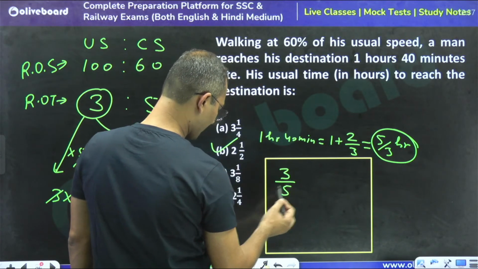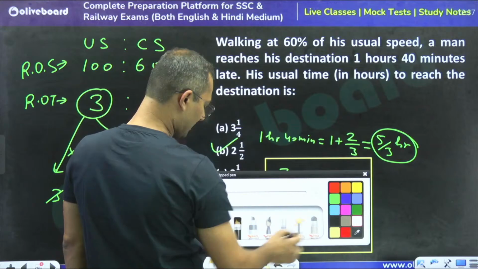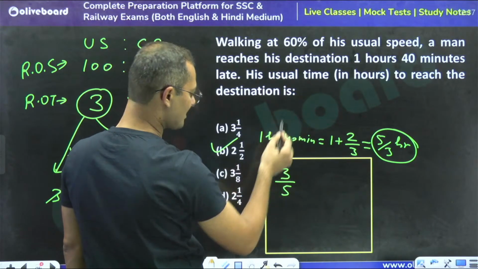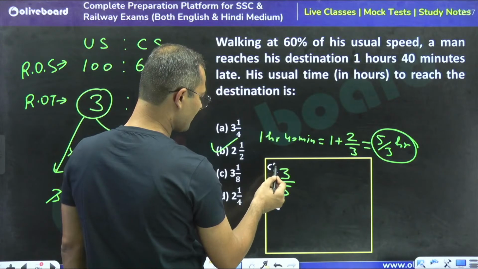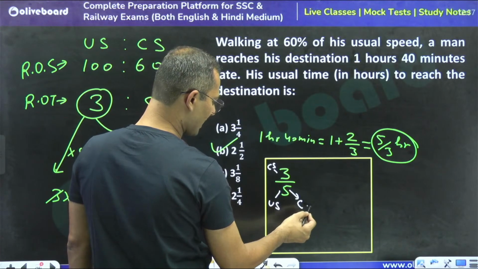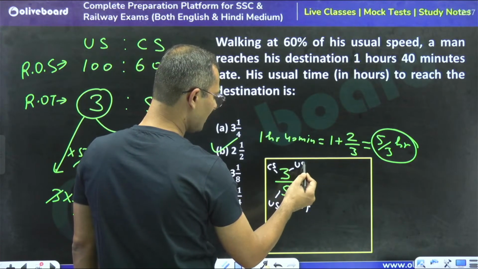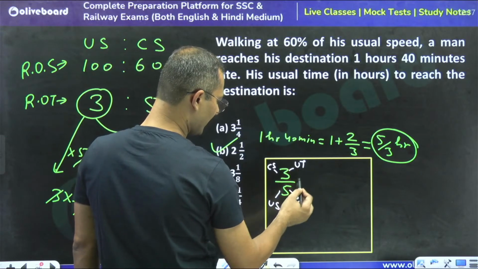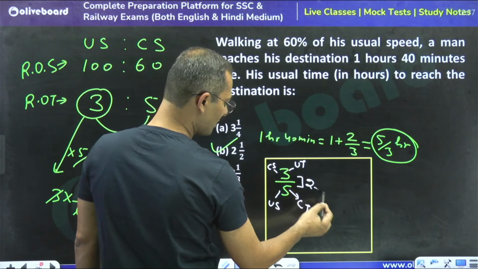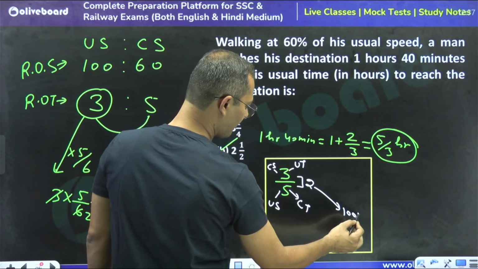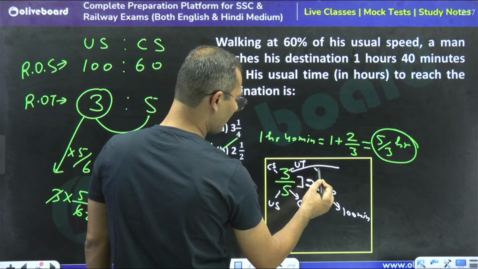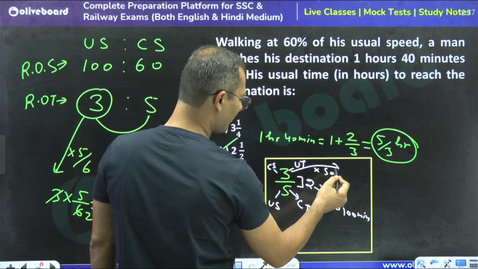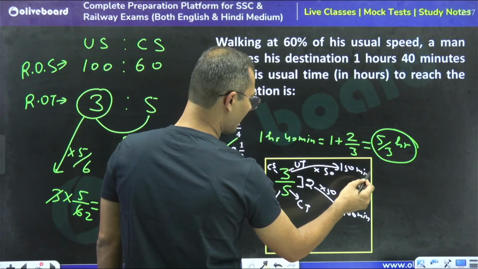We know that if the distance is the same, the usual speed and the changed speed become the changed time and the usual time. The difference is 2, and 2 is equal to 100 minutes, so 1 unit is 50 minutes. So 3 is equal to 3 into 50, which is 150 minutes. It will take 150 minutes.